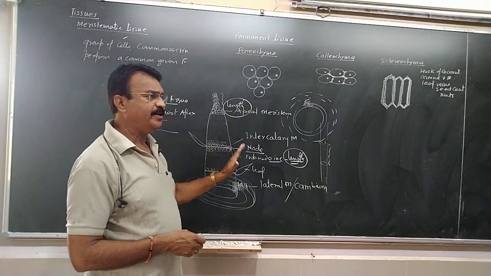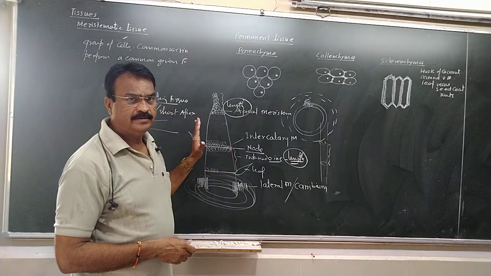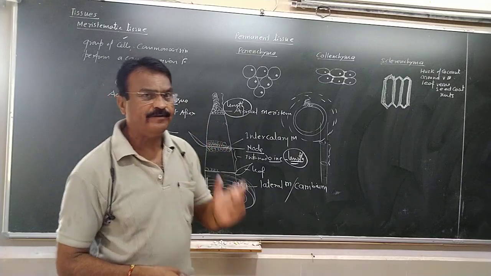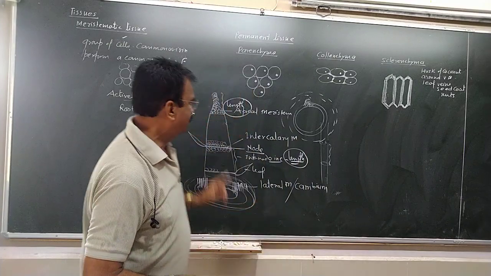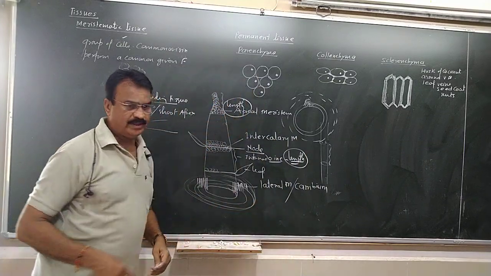So every permanent tissue originates from the meristematic tissue. The meaning of meristematic is actively dividing tissue. So this is all about the meristematic tissue. We will see the permanent tissue in the next video.